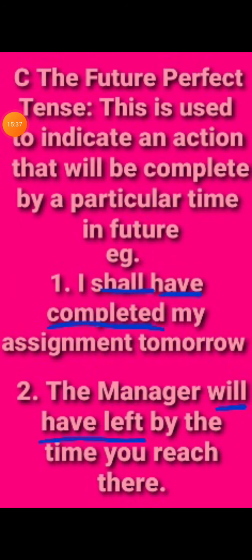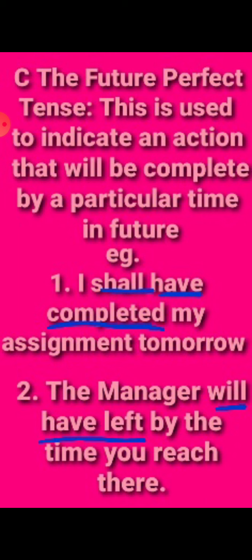Next, we come to the future perfect tense. This is used to indicate an action that will be complete by a particular time in the future. I shall have completed my assignment by tomorrow. This tells about an action which will be done in the future within a given time.